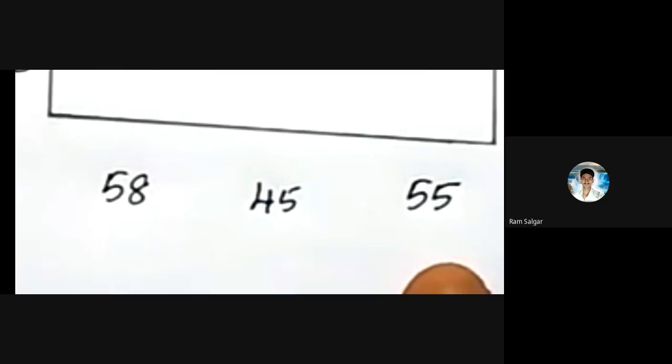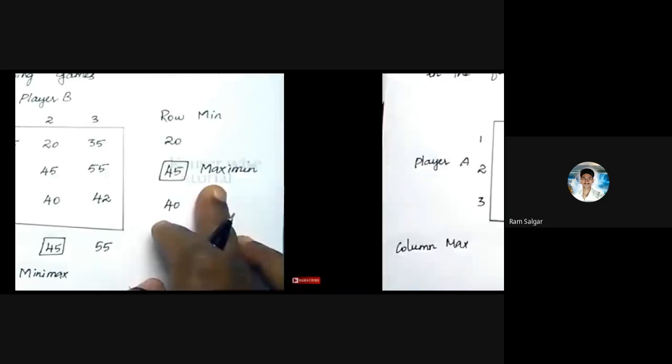And for the column maximum, find the minimum value. Which is the minimum value from the column maximum? 45. So circle that value and mark it as the minimum value among the column maximums. What is the meaning of that 45 value? Minimax. So write down that minimax value here. So this is the minimax.